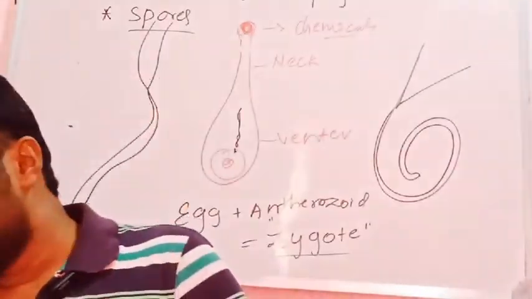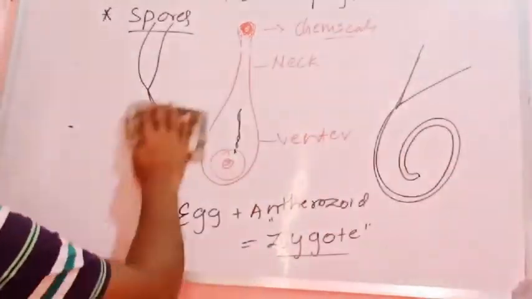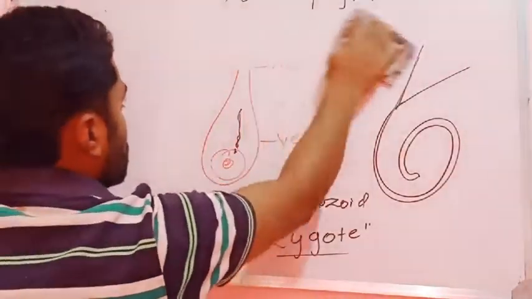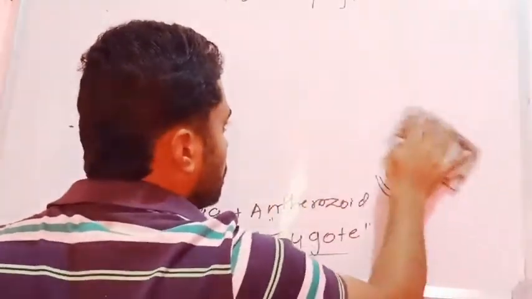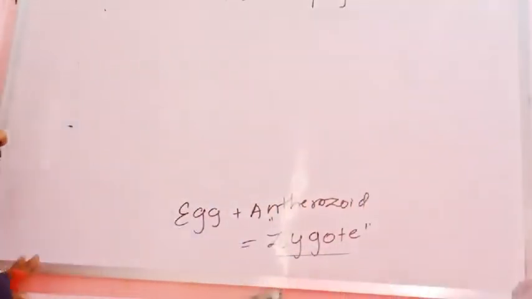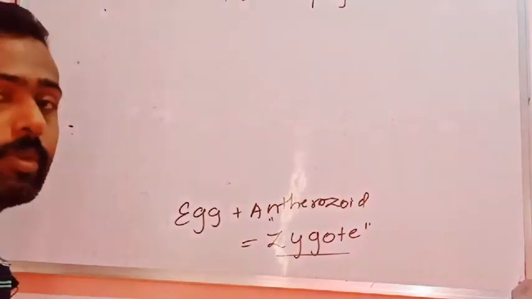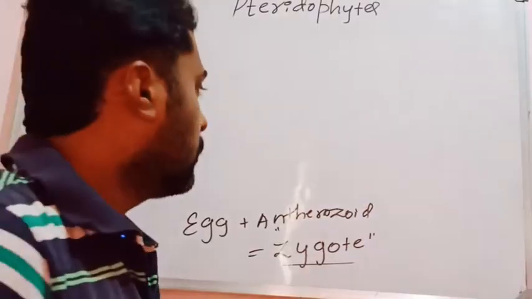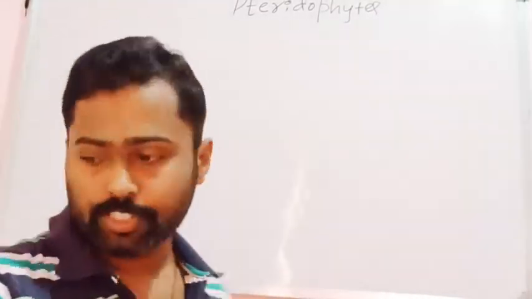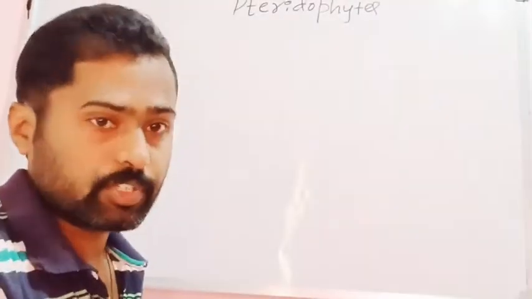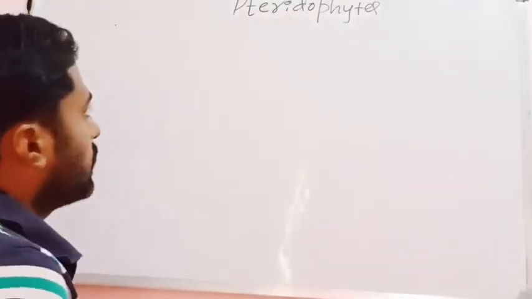Later the zygote develops into an embryo, because these plants produce embryo. Bryophytes also produce embryo. The pteridophytes also produce embryo. Hence they come under embryophyta, whereas embryo is absent in algae. So the fusion of the egg and the anthrozoid results in the formation of the zygote, and that zygote develops into embryo, which later develops into another sporophytic plant body.